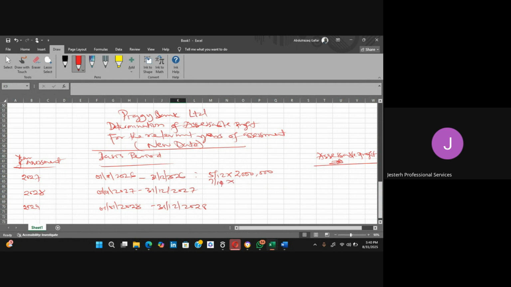This is 19, not 12. The profit that is 19. So we have 7 divided by 19 times 34, right? So that is for this one.